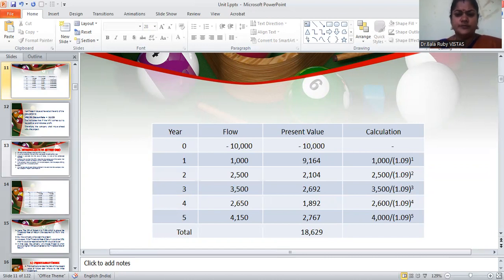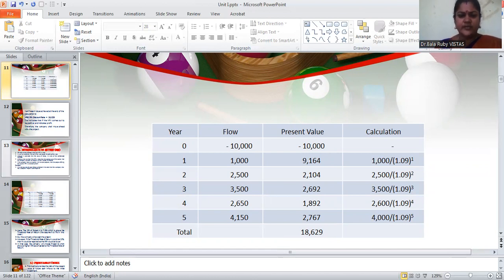Then come to the second year, the flow is 2500 divided by 1.09 to the power 2. Why do we say this is 2? Because this is the second year. Then come to the third year. In the third year, the cash flow is 3,500, so the present value is 3,500 divided by 1.09 to the power 3.